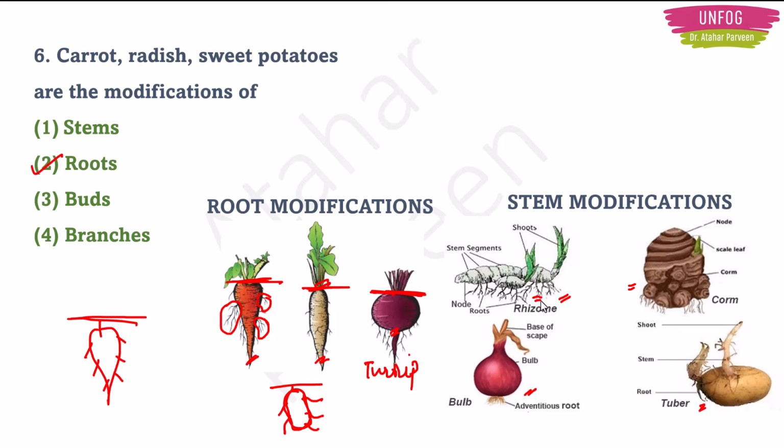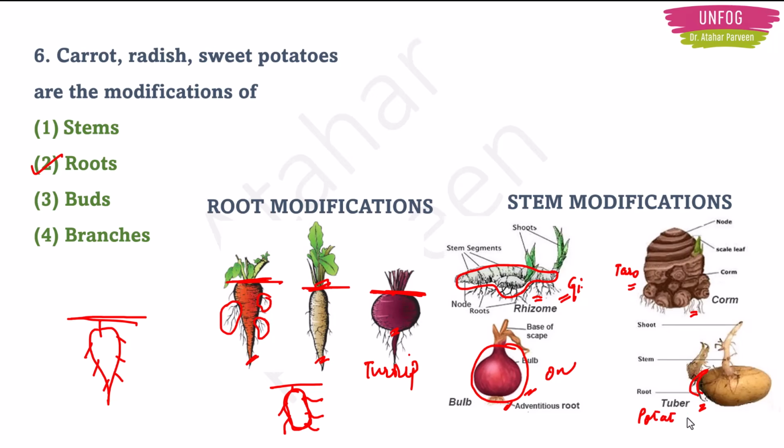These tiny hairs here are actually the roots. These will grow below the ground. Now this main body part is the stem of the plant, and we are eating that stem part of the plant. So these are the stem modifications. The best examples are ginger, onion, the taro root or arvi as we call it in Hindi, and the potato.